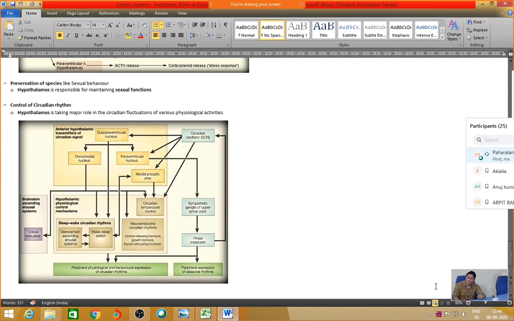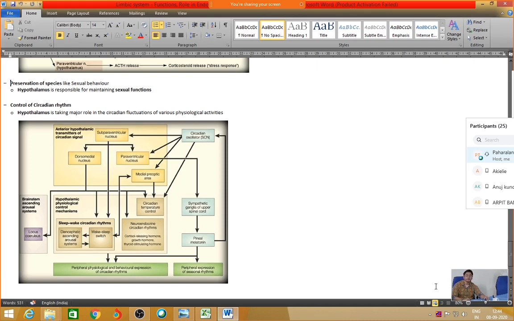Basically you can see that the circadian rhythm generator, the suprachiasmatic nucleus, tells you to wake up during the day. Those animals which are diurnal have a predisposition to be awake during the daytime.